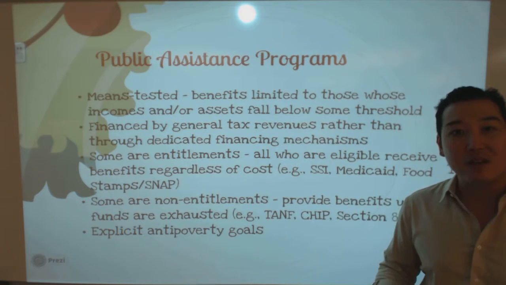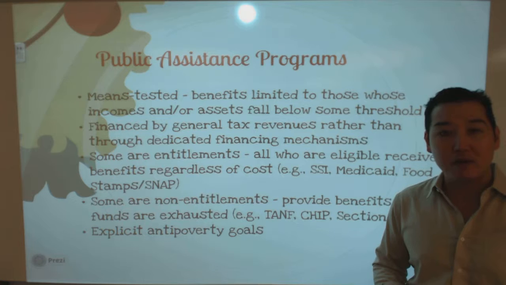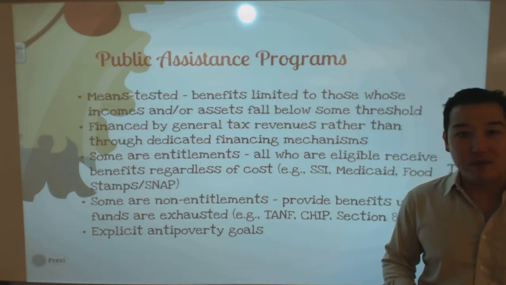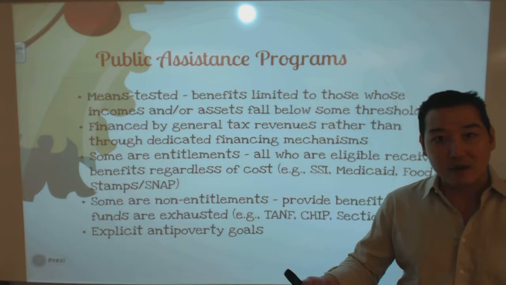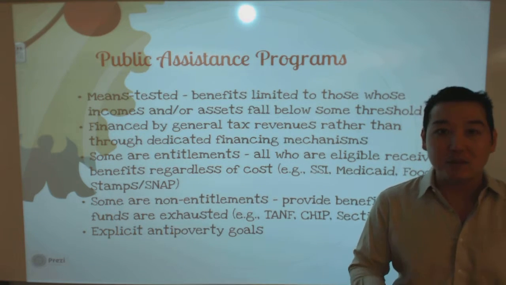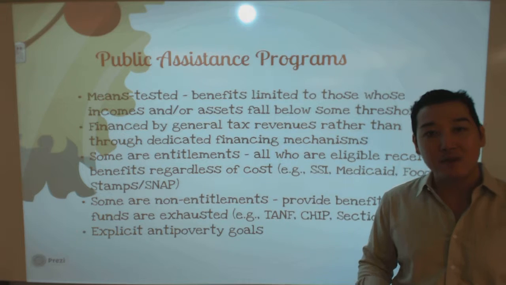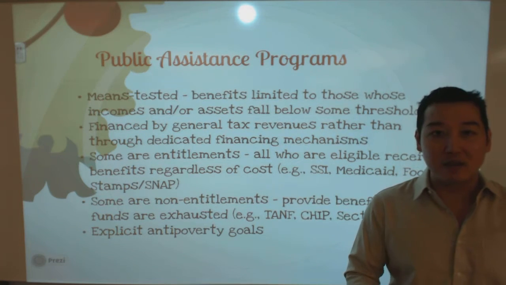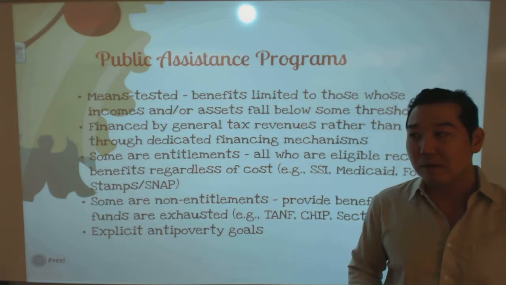The method of financing is also largely different for public assistance programs than for social insurance programs. With social insurance programs, we saw that they were financed through dedicated taxes, very specific taxes going towards specific purposes. But public assistance programs derive their funding from general tax revenue. The taxes that we collect in April of each year, that general revenue, is used to finance public assistance programs, and that's different from social insurance programs.